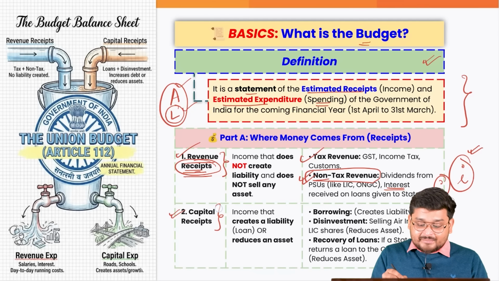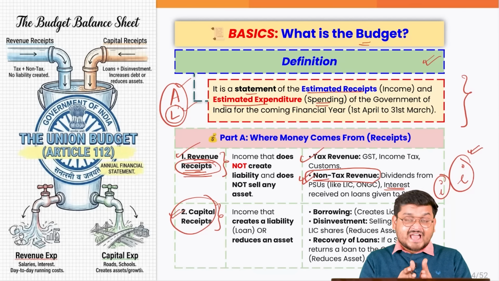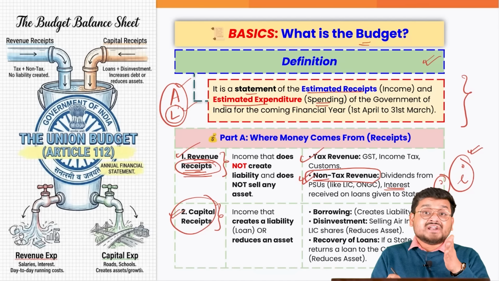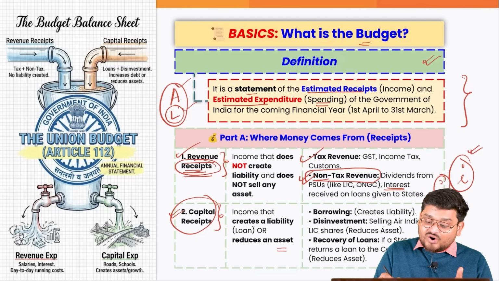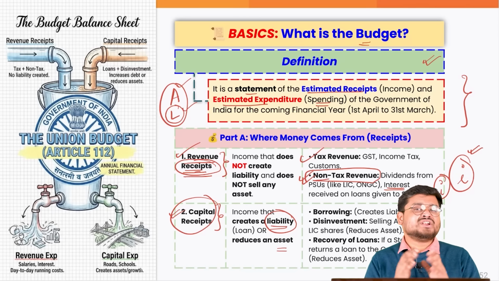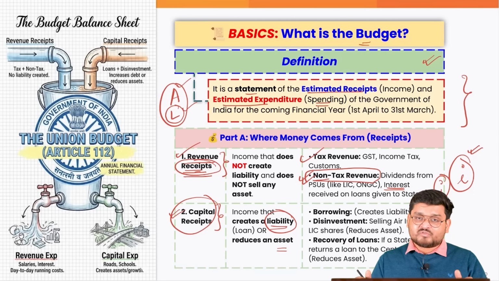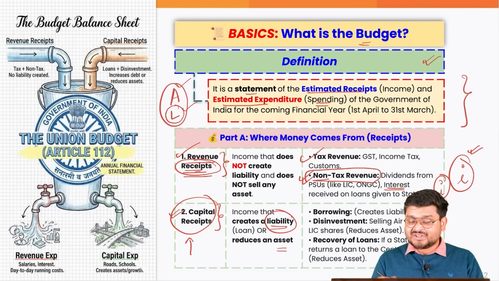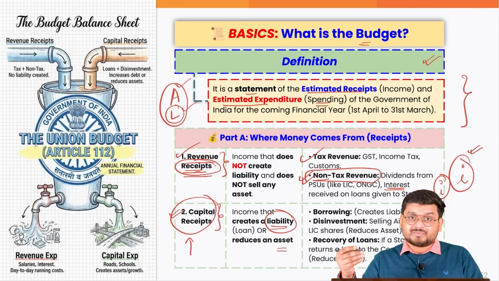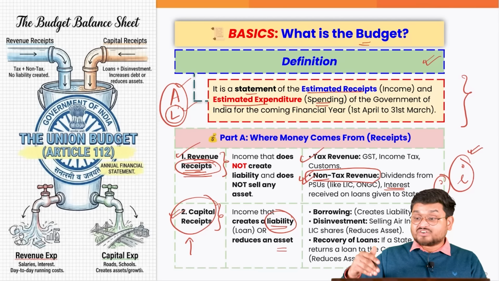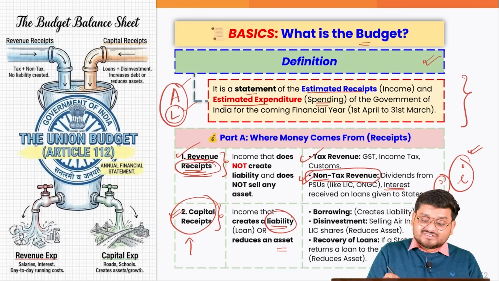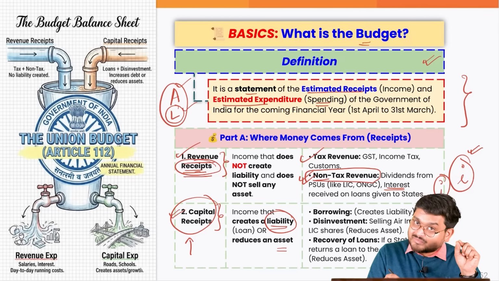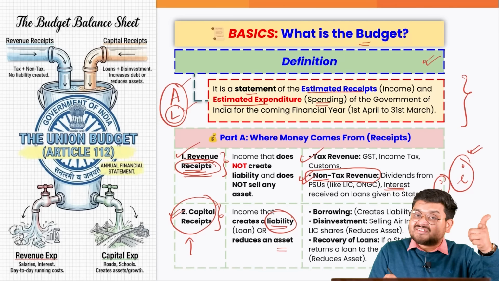Now, when we go to the capital side here, capital receipts actually lead to the reduction of some asset or, say, the increase of some liability. For example, imagine a scenario where you are taking a loan from a bank, so you are increasing your liability. Similarly, when the government is receiving some money from institutions such as banks or various foreign governments or, say, some foreign institutions, the government receives some money, but that money increases the liability.